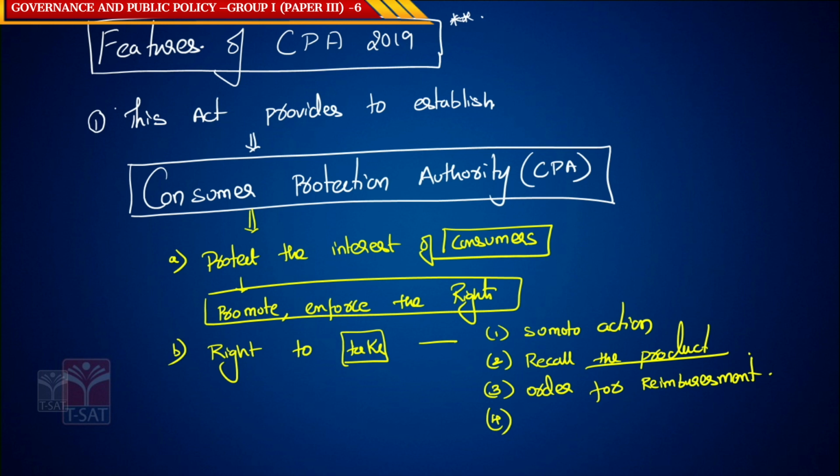So it can also order the reimbursement. The next one is it can cancel the license. Very important. It has all the powers to cancel the license of the manufacturer.